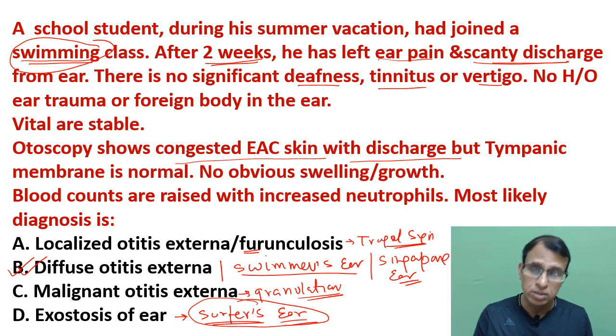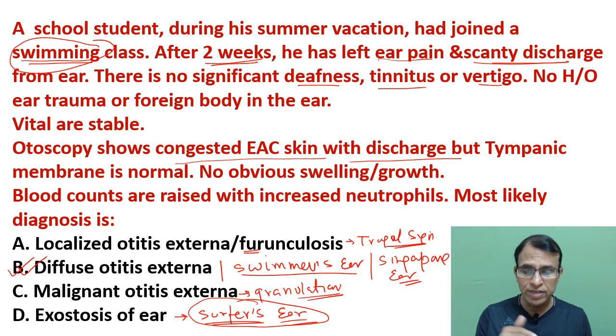But I told you that diffuse otitis externa can be caused either by Pseudomonas or Staph aureus. Both are possible. But Staph aureus is much easier to treat, but if it's Pseudomonas, we all know it is slightly more resistant, and therefore you have to be more careful about the antibiotic that you give. You have to give anti-pseudomonal antibiotics, cephalosporins, penicillins, and ciprofloxacin, and all that. That's why in this patient, one of the very important things is that we take a swab from the canal and send it for culture and sensitivity. So culture will tell us whether it is Staph or Pseudomonas, and sensitivity will tell us which is the best antibiotic to select for this patient, so that the outcome is faster and better.